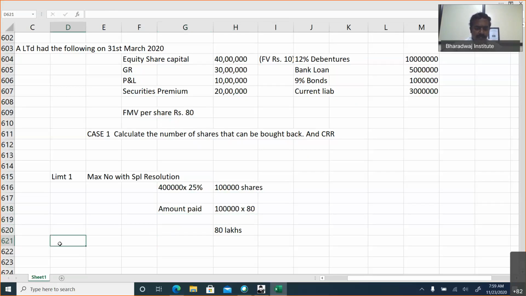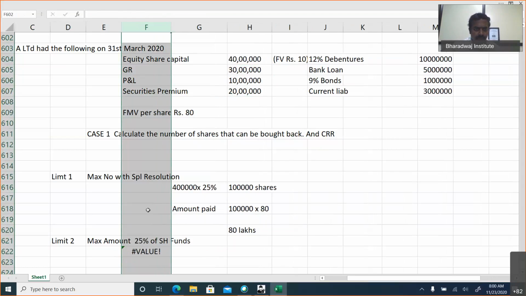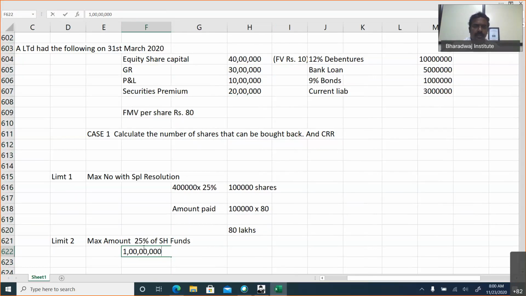We have to check as per limit 2. The maximum amount that can be paid is 25% of shareholders' funds. What is shareholders' funds? Equity share capital plus general reserve plus P&L account, and even securities premium can be taken. What is the total amount? Is it 1 crore?